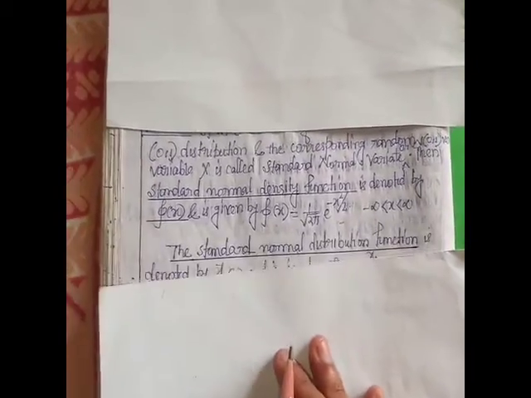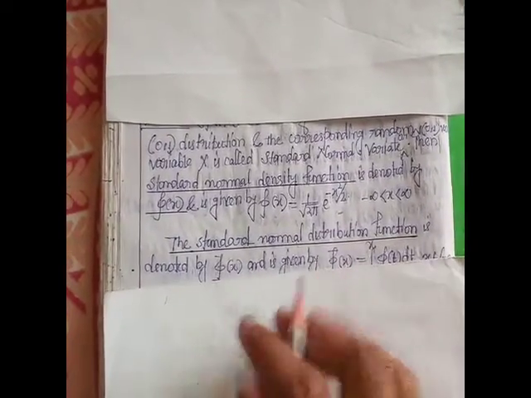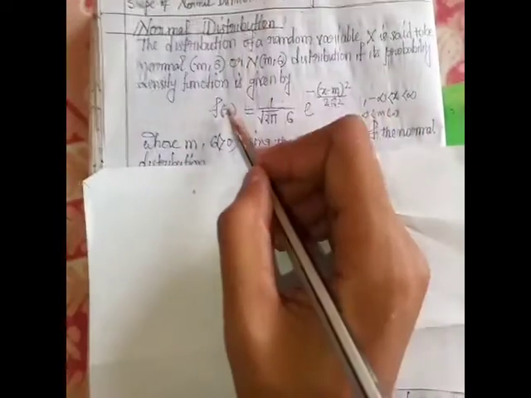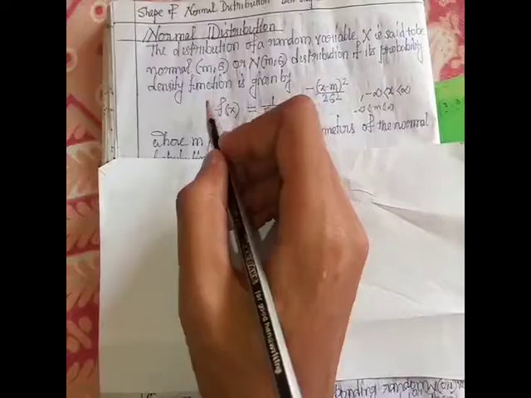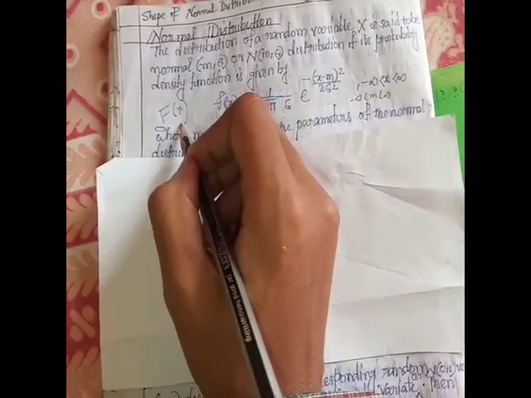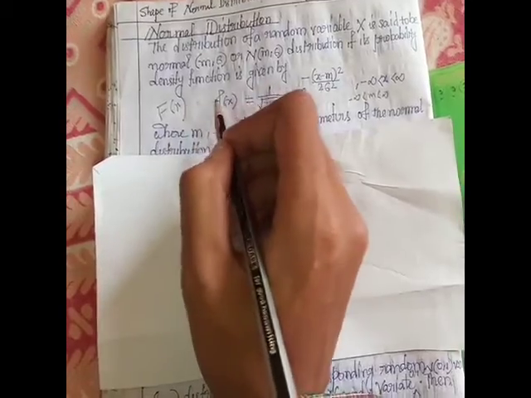In this case, the standard normal distribution function is denoted by capital phi(x), where capital F(x) is the distribution function of small f(x).